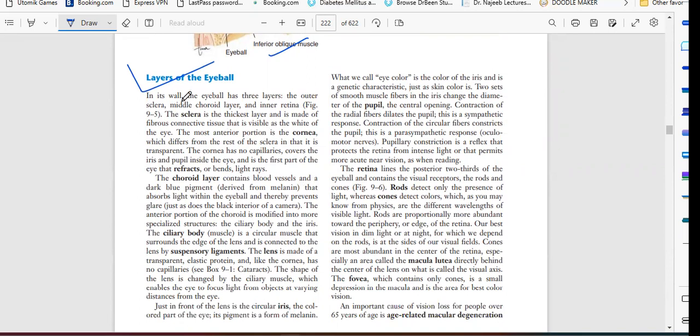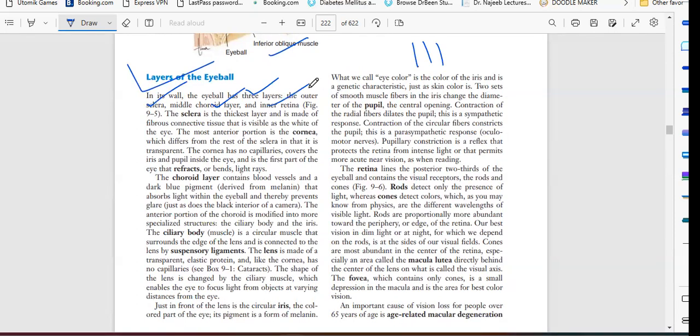Okay. In its wall, the eyeball has three layers. So how many layers? One, two, three. The outer is sclera, the middle is the choroid layer, and the inner is the retina. So we have sclera, choroid, and retina.